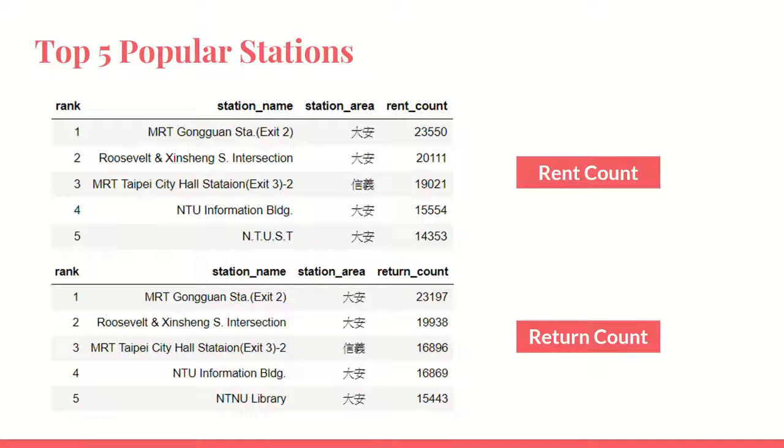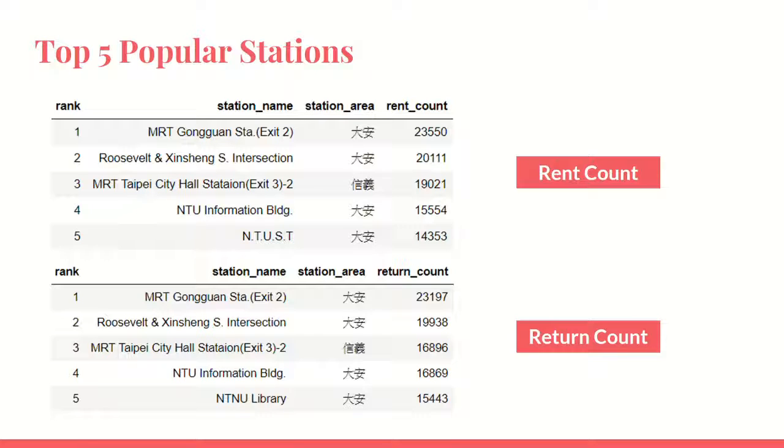Here are the top 5 popular stations. In these two tables, we can see most of the users are in Da'an and Xinyi districts. The first place is MRT Gongguan Station. In January, there are about 23,000 usage counts in total. From the table, we know these popular bike stations have similar usage counts in rent and return.